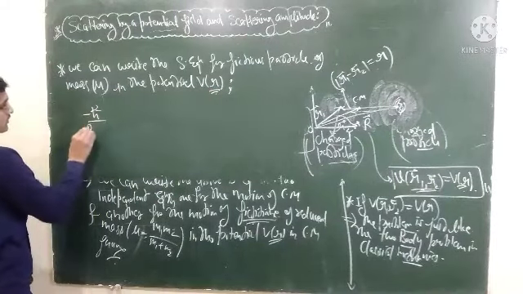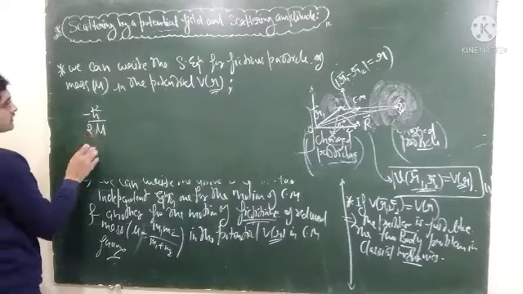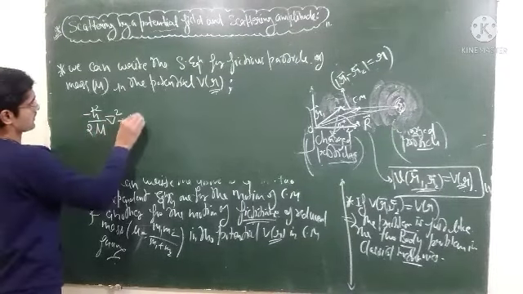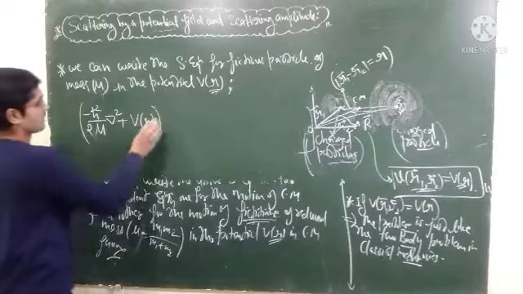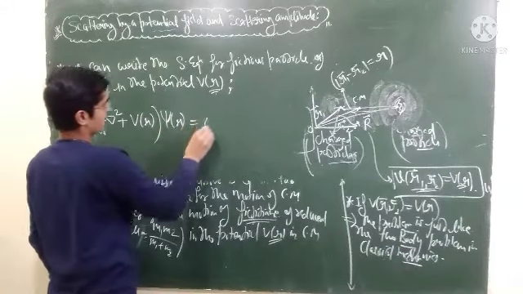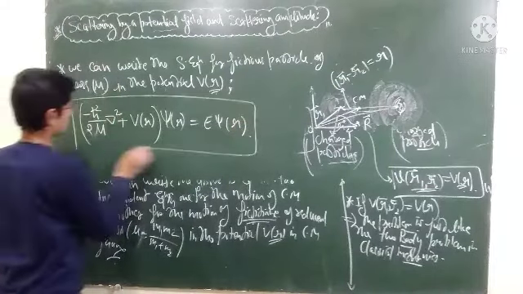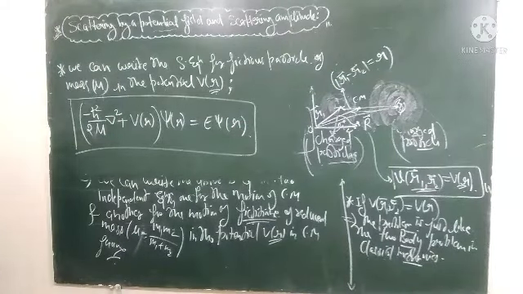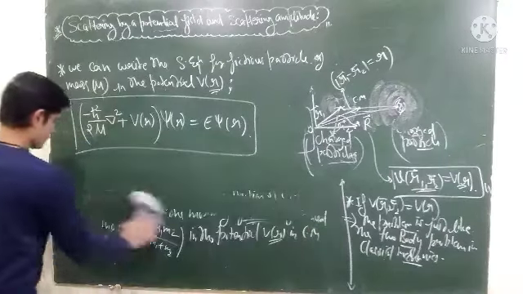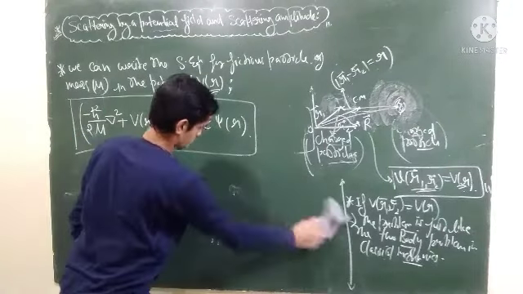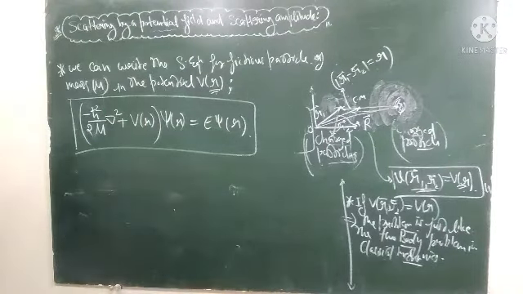So it will be minus h cross squared over 2 mu into Laplacian plus V of r, into psi of r is equal to E into psi of r. And this is the Schrödinger equation which we have to solve in order to get some result for scattering theory.